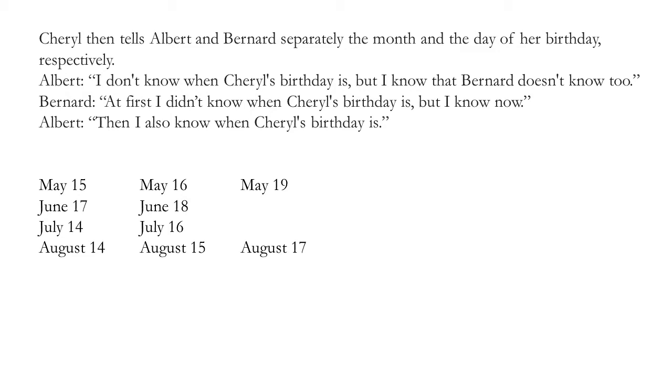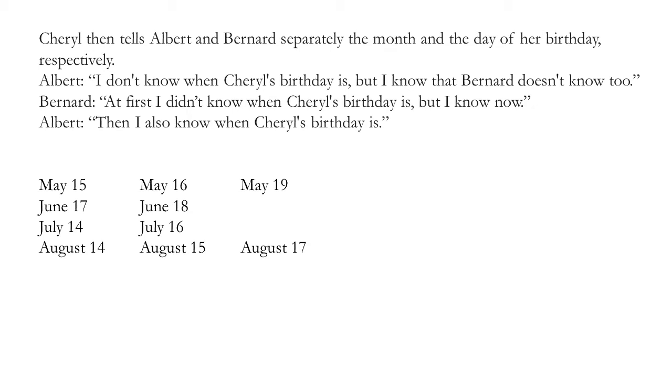Where we get some information from is when he says, but I know Bernard doesn't know too. So how could he know that Bernard doesn't know too? It must mean that she told him a month that doesn't have a unique number. What do I mean? The days that she could have told Bernard range from 14 to 19. So let's just think about the number she could have told Bernard. She could have told Bernard 14, and it could have been either July or August. She could have told him 15, it could have been May or August.